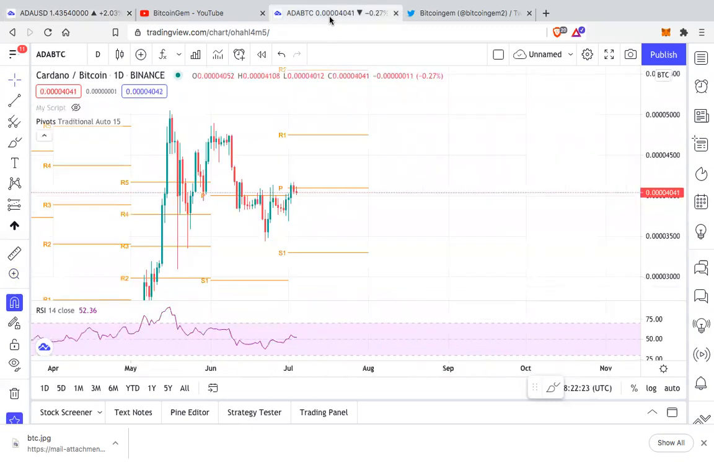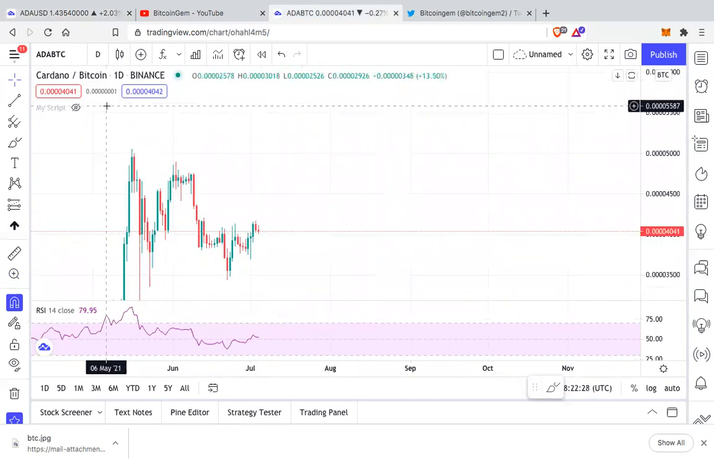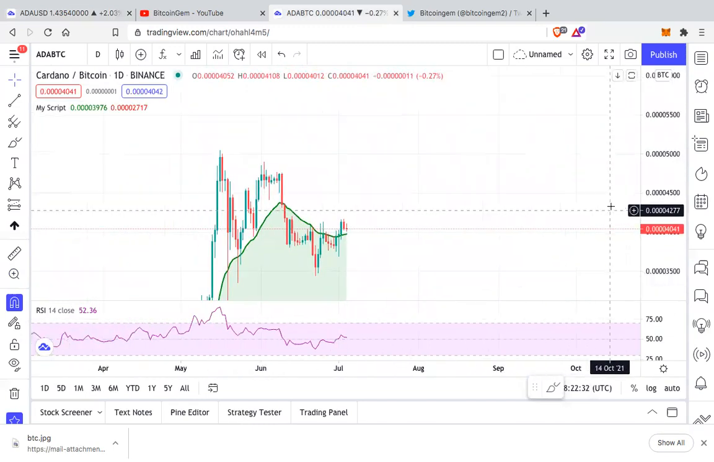There is a similar thing we can look at on the Cardano BTC pair also. Look at this.